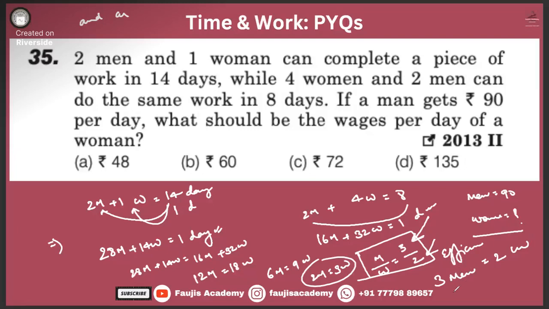So 3 men means what? 3 into 90 will be equal to the wage of 2 women. That means 3 divided by 2, 45. That means 135 will be the payment for a woman, right? Is it clear? Clear, yes. The efficiency of women in this question is more than that of men. That is why women will get paid more than men.